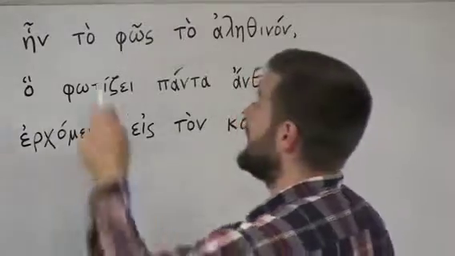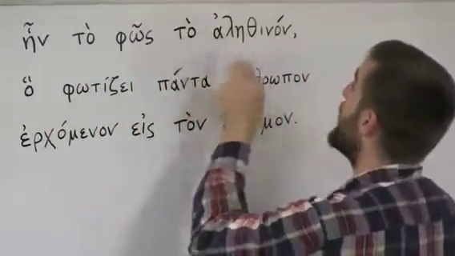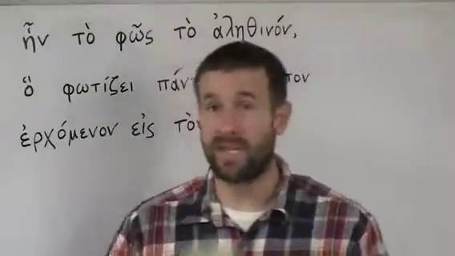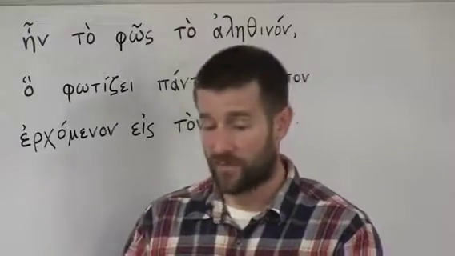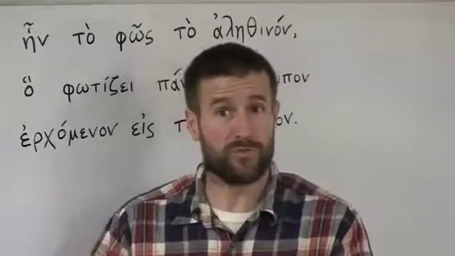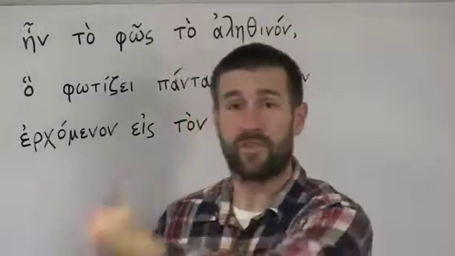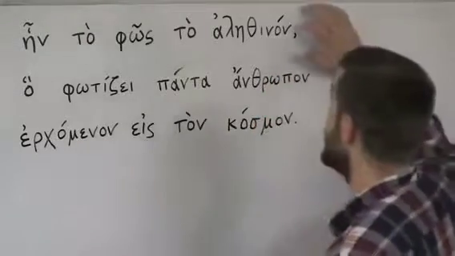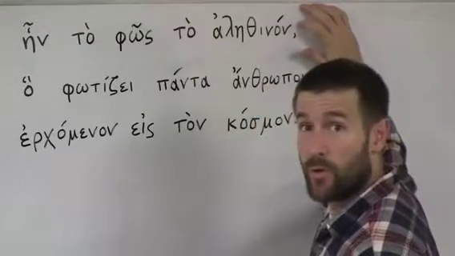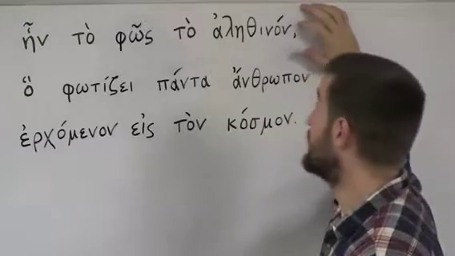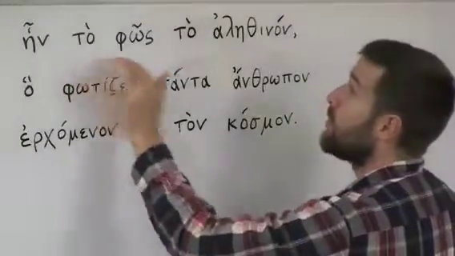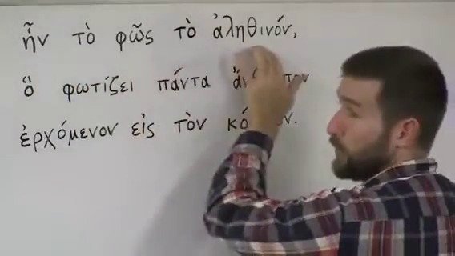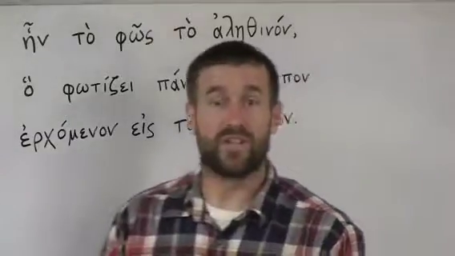Now it says, en to phos to alithinon. Now, alithinon is another form of the word we keep seeing over and over again. In John 14:6, Jesus said, "I am the way, the truth," aletheia, "and the life." And we've seen other forms of the adjective true. This one right here is going to be our neuter form in the singular nominative case. So we have en to phos to alithinon. Was the light the true? And that's the Greek way of saying was the true light.